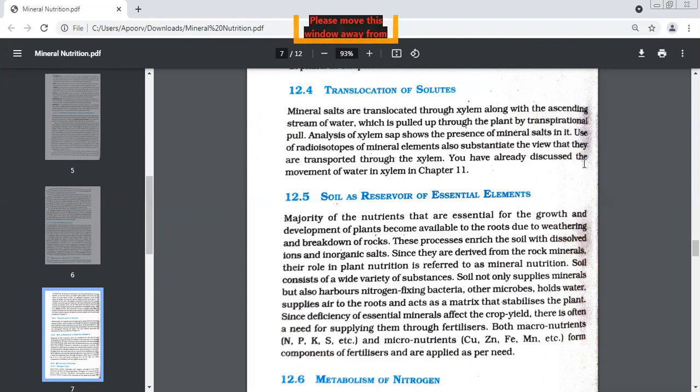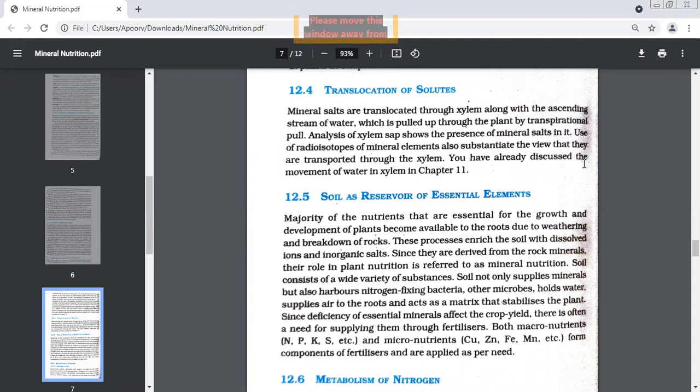Rocks. Yes. So weathering of rocks is a continuous process. This process keeps on making the soil rich with both ions and inorganic salts. Weathering continues, small pieces, small mud, clay, and the soil continues to add more and more minerals. We know, beta, that all the minerals are basically derived from rocks only. Now they have a very important role in the nutrition of a plant. So this is what we call mineral nutrition. What is mineral nutrition? Getting the minerals from rocks and the plant using them for nutrition. That is the name of your chapter, mineral nutrition.